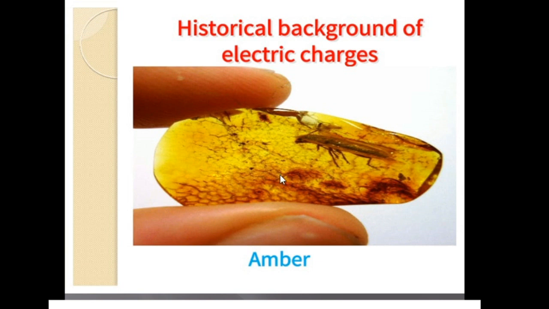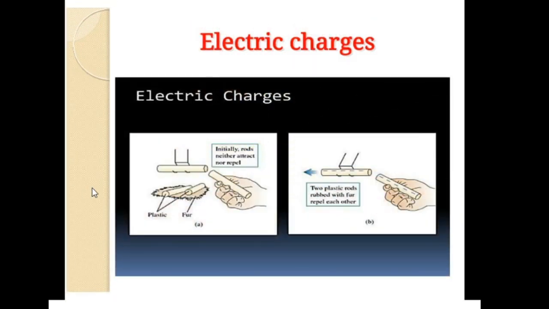It was initially thought that only amber has this special property, but later it was found that not only amber but even a glass rod, when it is rubbed with silk cloth, possesses this property. Now let us observe this picture. Like glass, plastic is also another material.